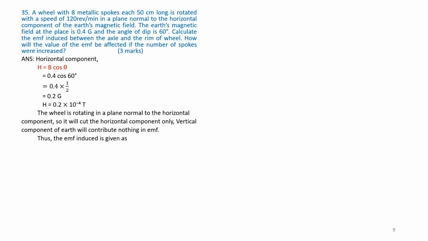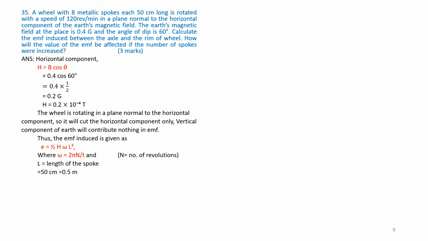Thus the EMF induced is given as E is equal to half H omega L square, where E is the EMF, H is the horizontal component, omega is the angular velocity, and it is given as omega is equal to 2 pi n divided by t, where n is the number of revolutions and t is the period. L is the length of spoke.